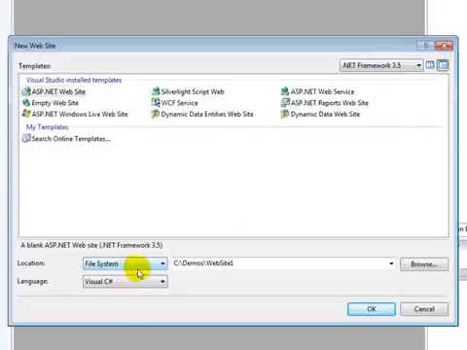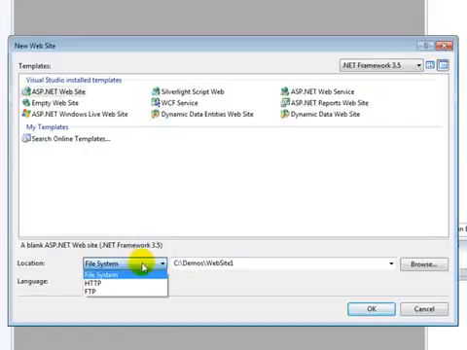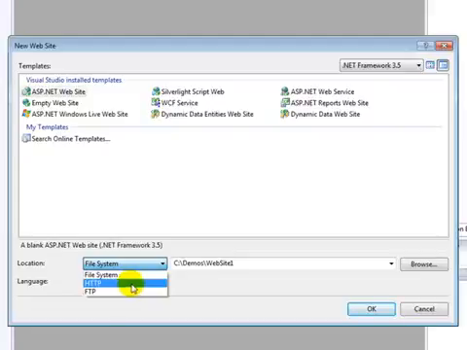Then we need to choose where we're going to store our project. We have three options in types of locations that we can store. If we choose File System, that will be stored to our local disk, and we'll be able to modify it from there. We can choose HTTP, which will allow us to connect directly to a website as long as the web server has FrontPage extensions installed, or we can use FTP and we will provide the credentials and connect directly to an FTP site. If we choose HTTP or FTP, we'll be modifying the files directly on the web server. And since we don't want to do this, we'll go ahead and choose File System.